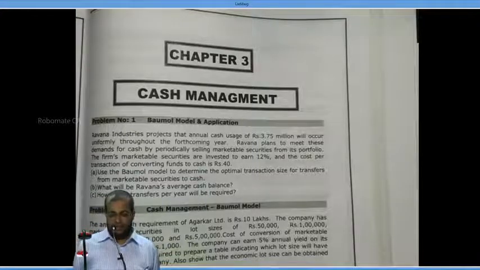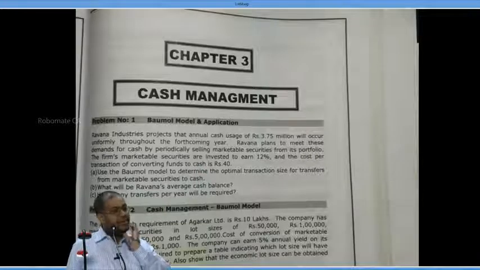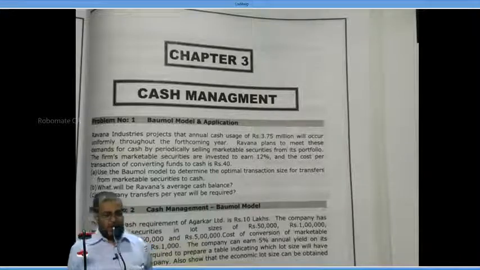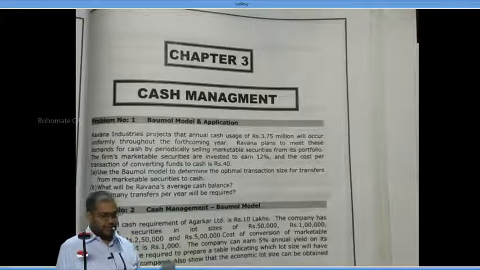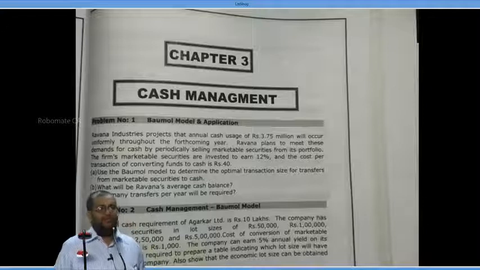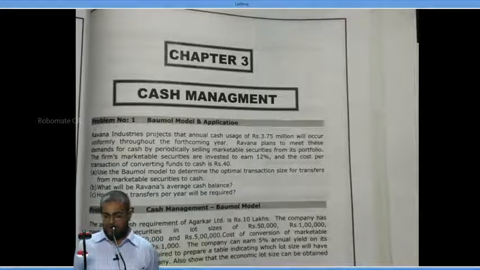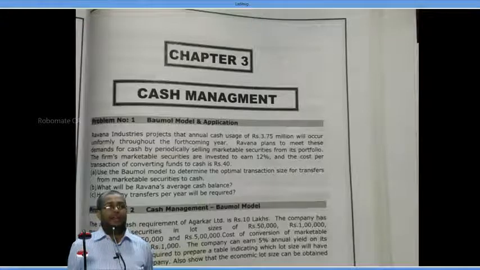Write down the facts. Annual cash requirement, C, is equal to 37 lakh 50,000. We have to write the number in full.